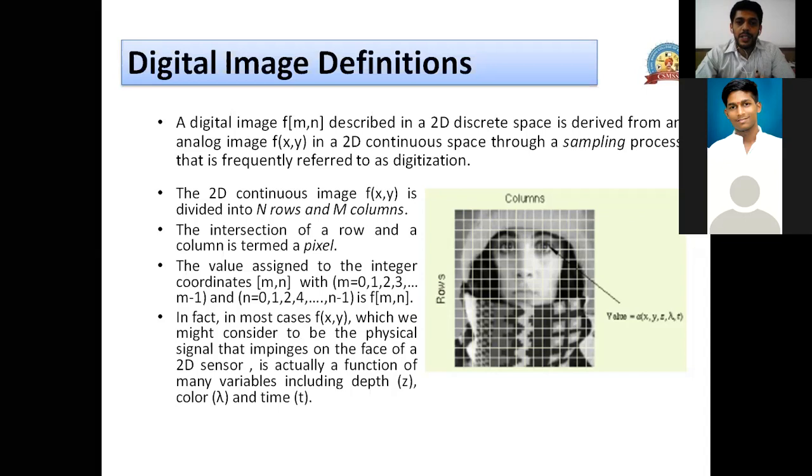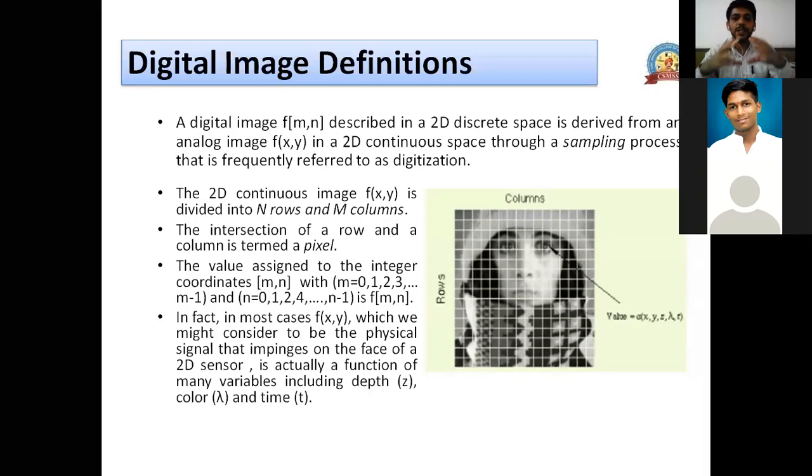So a digital image is an image derived from a continuous image by applying the technique of sampling. Of course, quantization is required. So sampling and quantization give us digital. How do you convert a continuous signal into a digital signal? By sampling and quantization. In the same way, a continuous image is converted to a digital image with sampling and quantization.